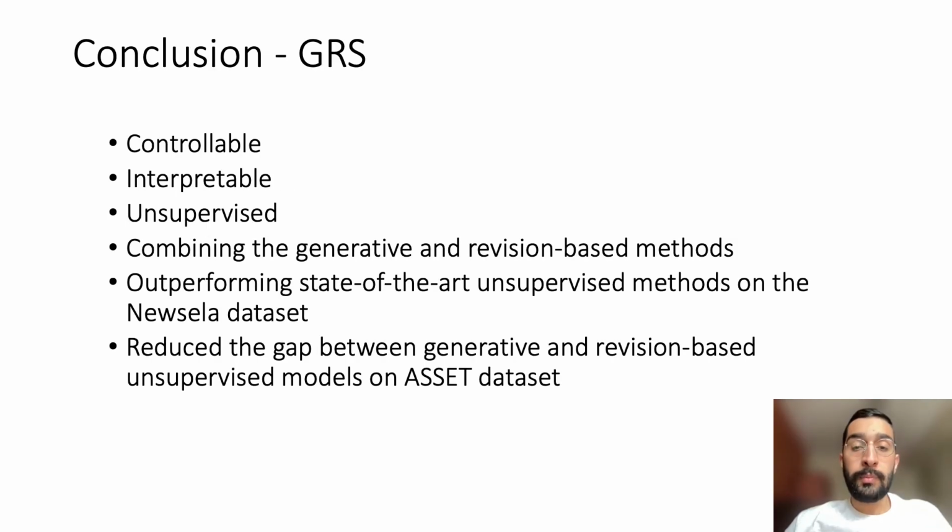So to conclude, we propose GRS, a controllable and interpretable method for unsupervised text simplification that combines the generative and revision-based methods and has the advantages of both approaches. Empirically, we showed that GRS outperformed state-of-the-art unsupervised methods on the Newsela dataset.